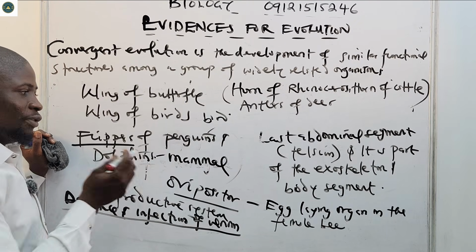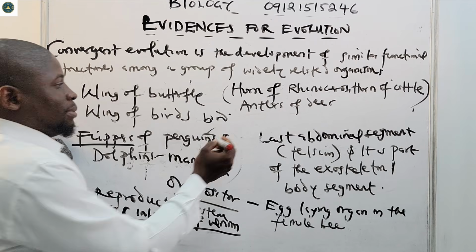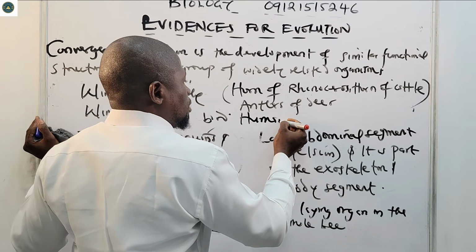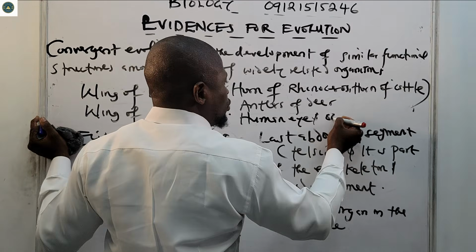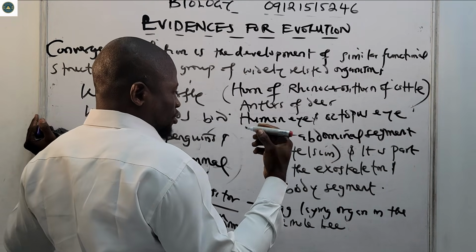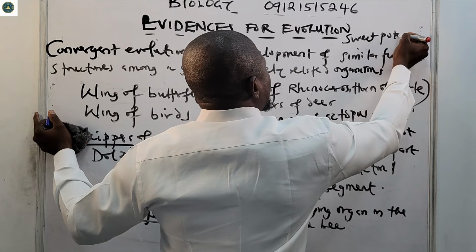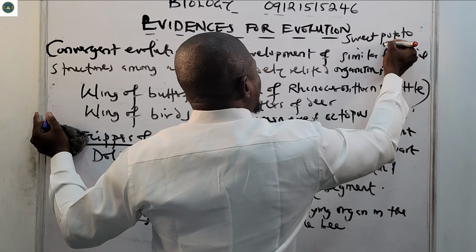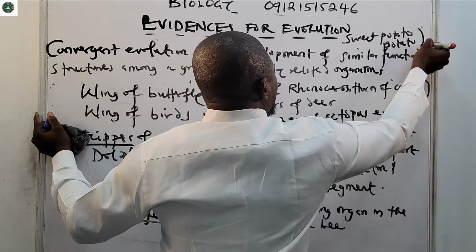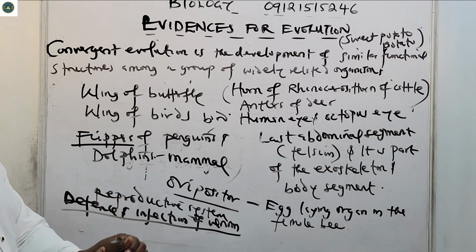Also, we have the human eye and octopus eye. It's another example. Also, a common example is a sweet potato and normal potato. These are also analogous structures. So please ensure you take note of all of these examples.